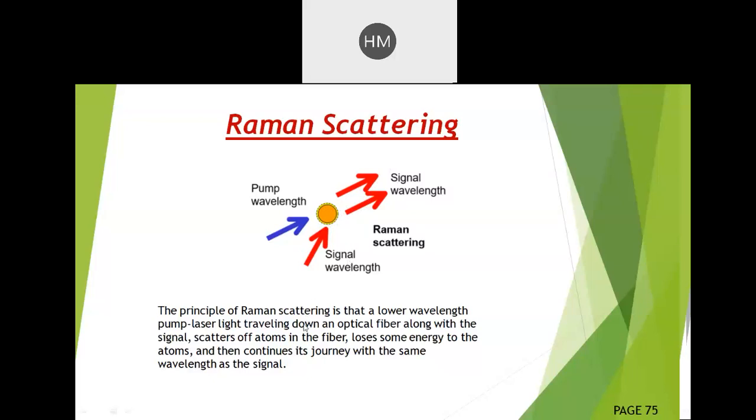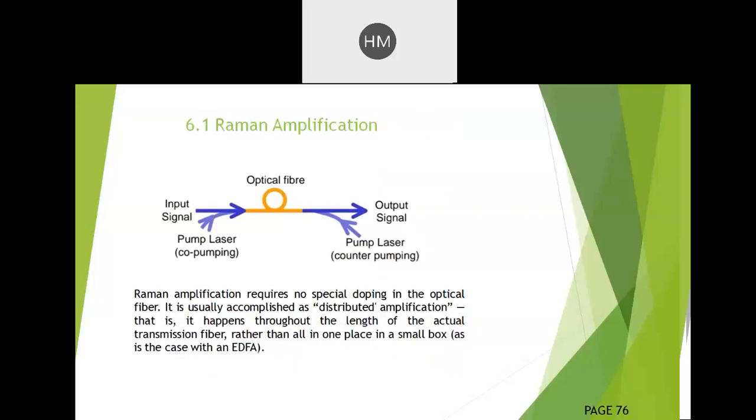Again I will repeat. The principle of Raman scattering is that a lower wavelength pump laser light traveling down an optical fiber along with the signal scatters off atoms in the fiber, loses some energy to the atoms, and then continues its journey with the same wavelength as the signal. So this is the basic property of Raman scattering, where the signal strength remains the same. Now we will discuss how Raman amplifiers are designed by using the Raman scattering principle.